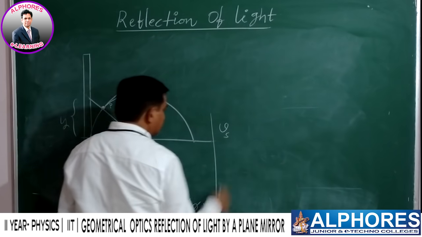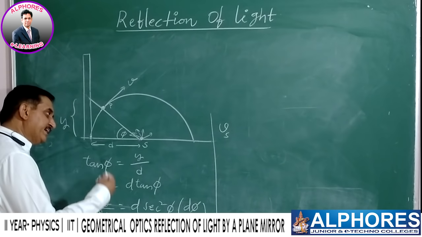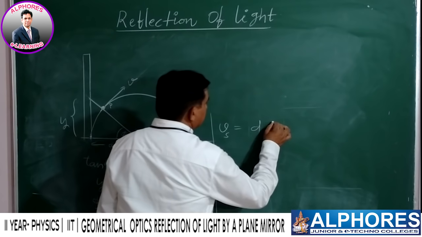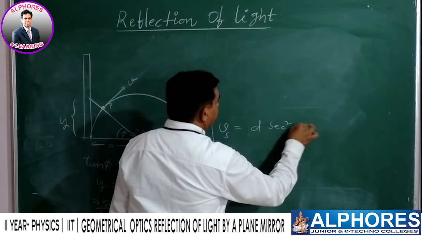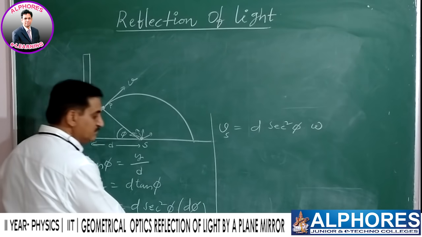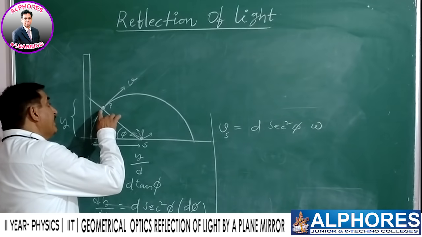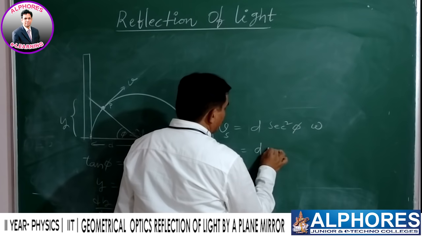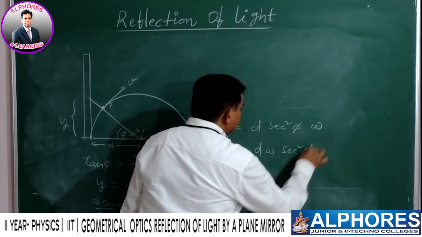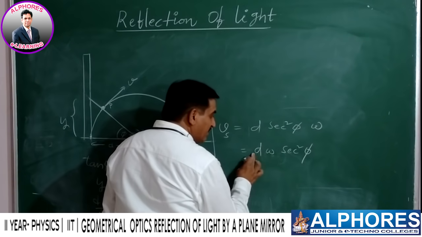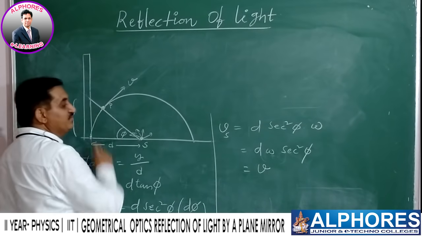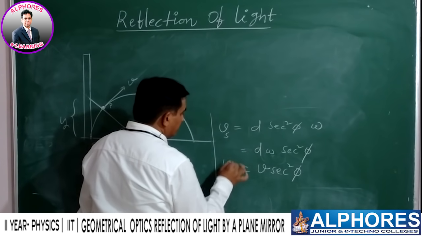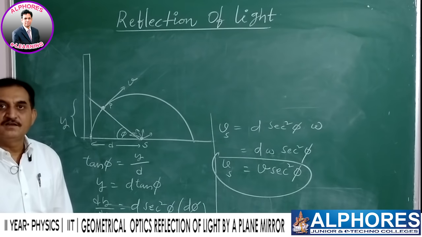So v spot, or the shadow, you can take it spot or shadow, is equal to d secant square phi into omega. Omega for what? Omega, the angular velocity of this particle. Therefore here d omega secant square phi, which leads to d omega, r omega, is equal to v, that is the speed of the particle, secant square phi. This is the speed of the spot on the vertical wall.